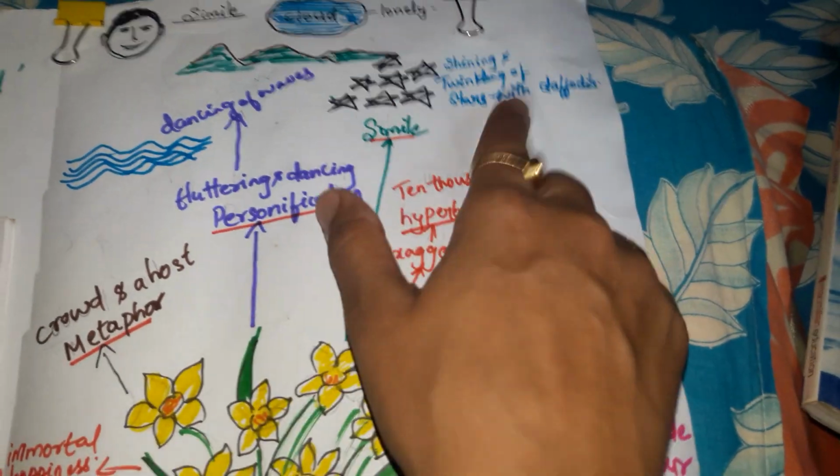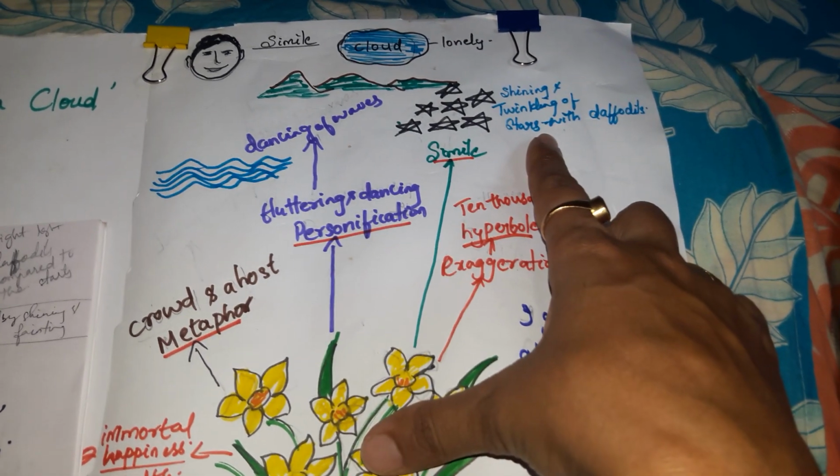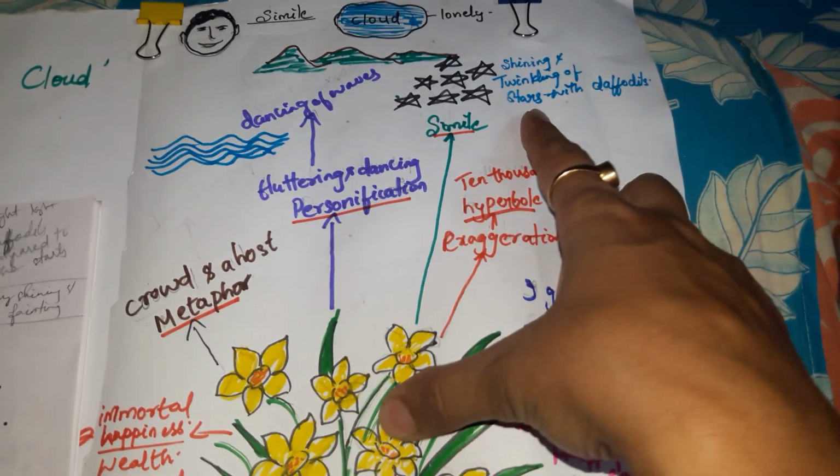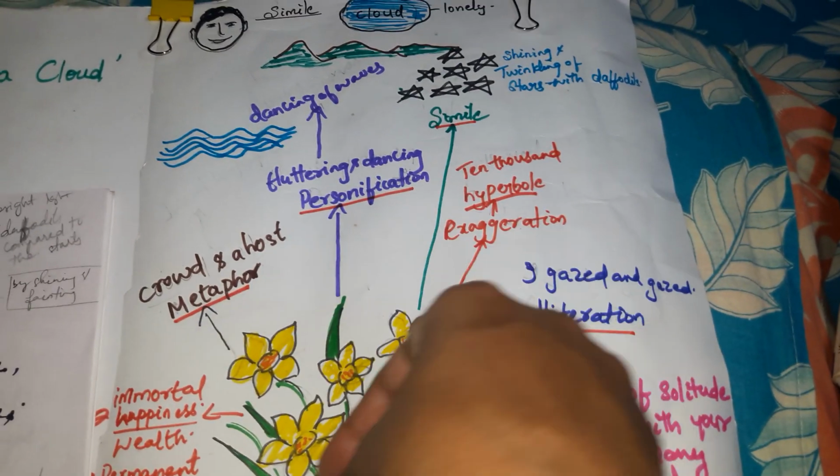So here the poet has used again a simile to compare the shineness, that is, they were also shining.